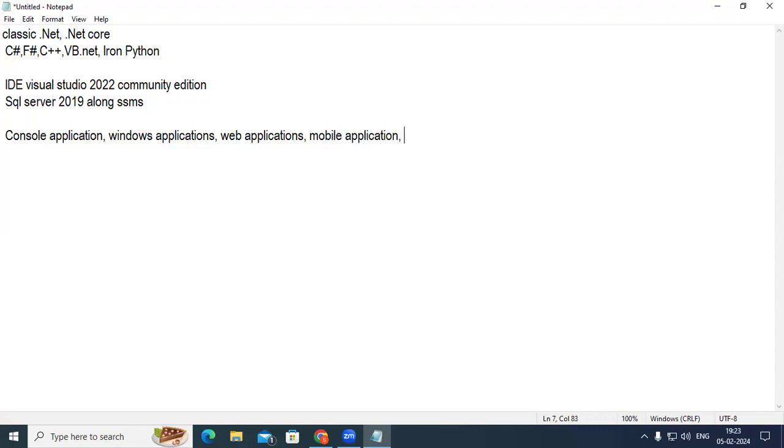Apart from this, sometimes you can develop even Windows services, and sometimes IoT related also you can do. So you can develop console applications, Windows applications, web applications, mobile applications, Windows services, IoT, Internet of Things. Like that, you can develop different types of applications and you can use them.